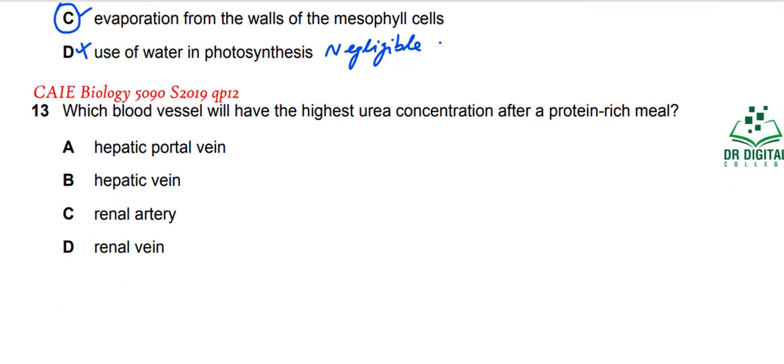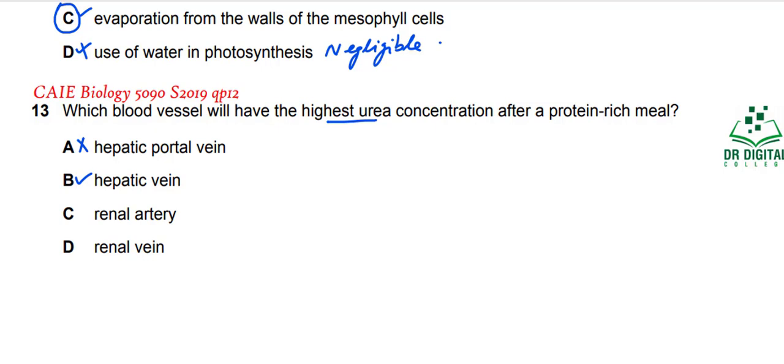In question 13, which blood vessel will have the highest urea concentration after a protein-rich meal? After a protein-rich meal, the hepatic portal vein, you know, is coming from the digestive system and taking blood towards the liver. Urea is not produced in the small intestine. Hepatic vein, urea is produced in the liver and is taken out by the hepatic vein. So most probably this can be the correct answer. A is wrong.